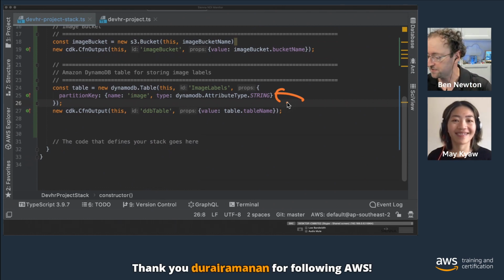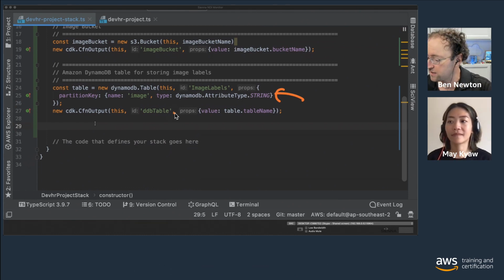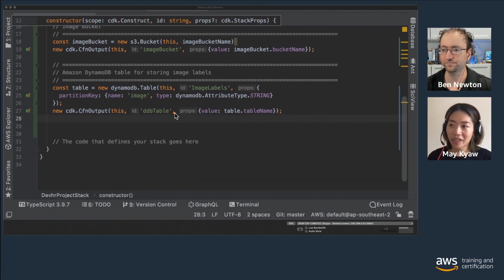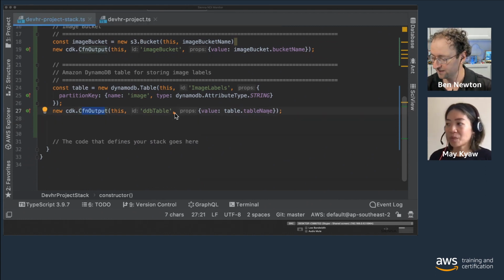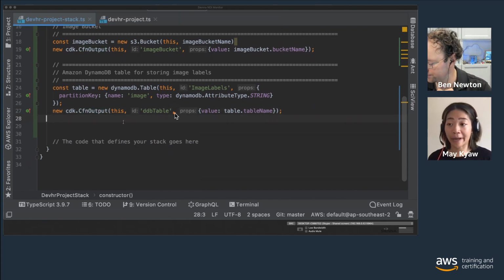It's a really performant service. But yeah, we need a partition key to be able to locate items, since it's essentially a key value store. So that's what we're providing there. In this case, we're providing the name of the image. Awesome. Okay, cool. And we get some output for the DynamoDB, which is also the table name. And when we deploy it, we will see the image table name.